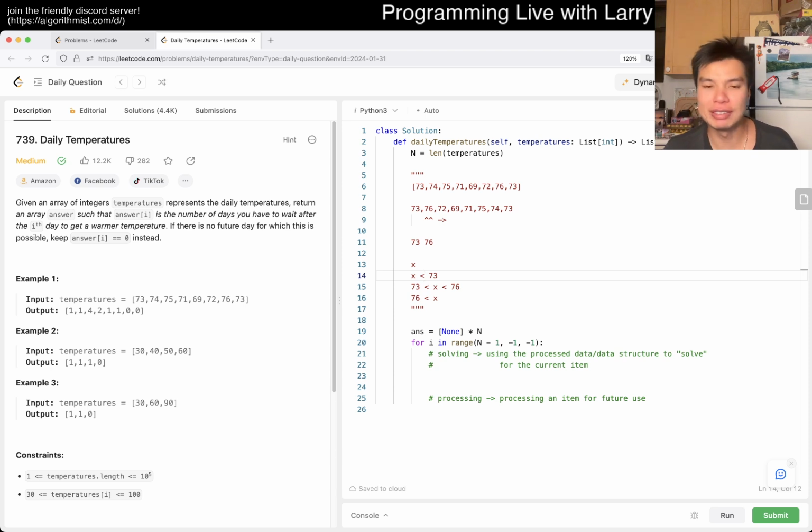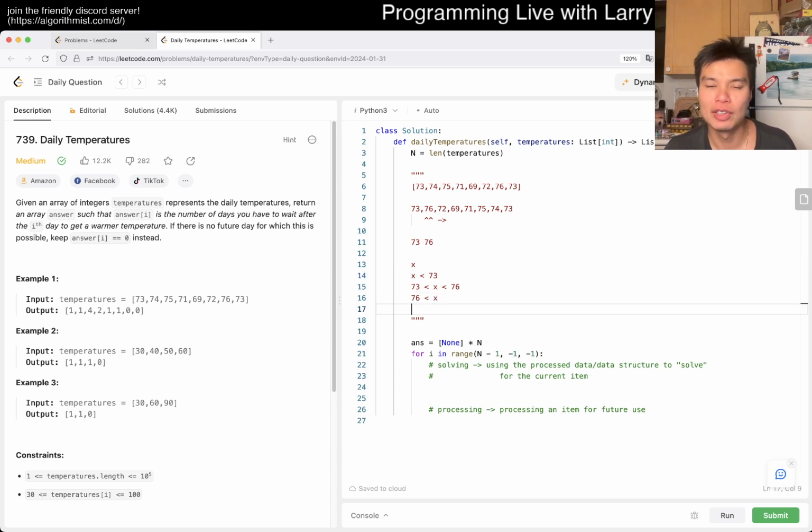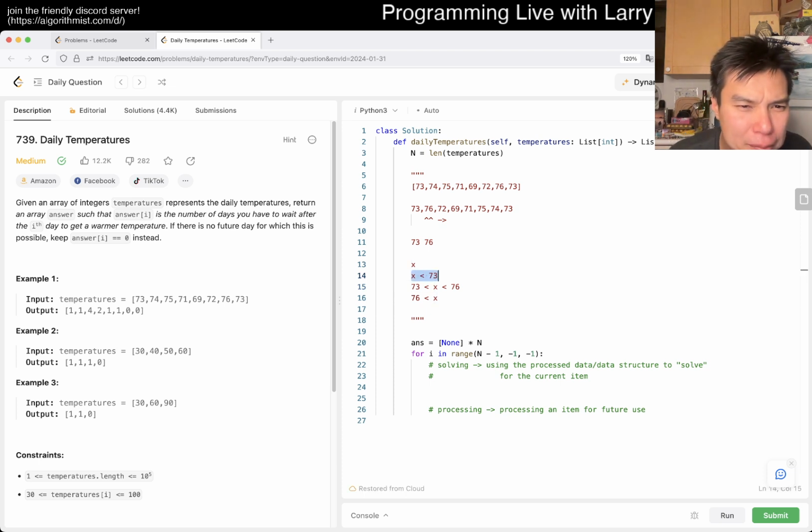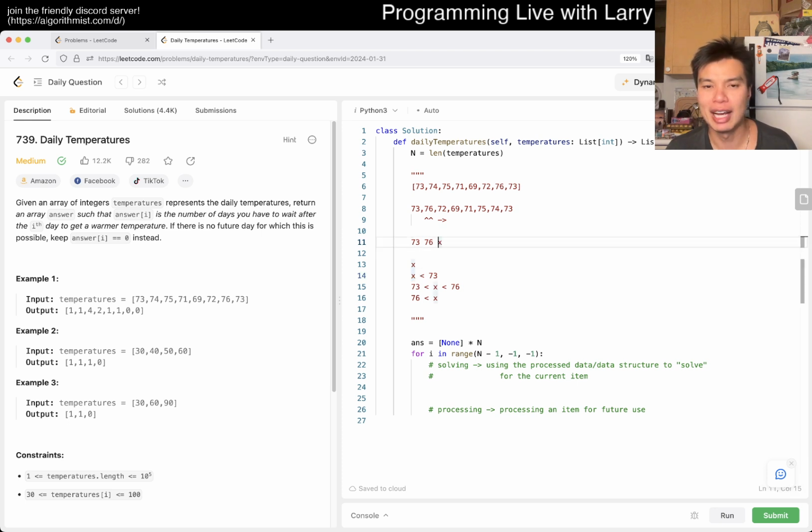So then now we can go through it each one by one, right? So let's say x is less than 73. What happens? Well, what is the answer if x comes in here and it is less than 73? Well, then the answer is 76, right? And then here, what is the answer? Also 76, right? And then here, what is the answer? Well, the answer is 0, because it is greater than 76.